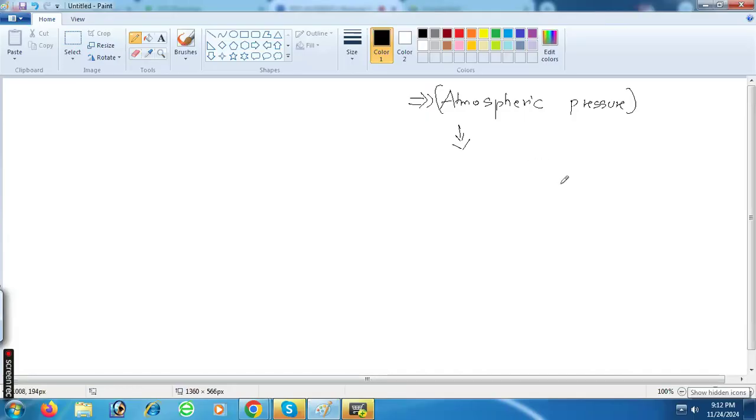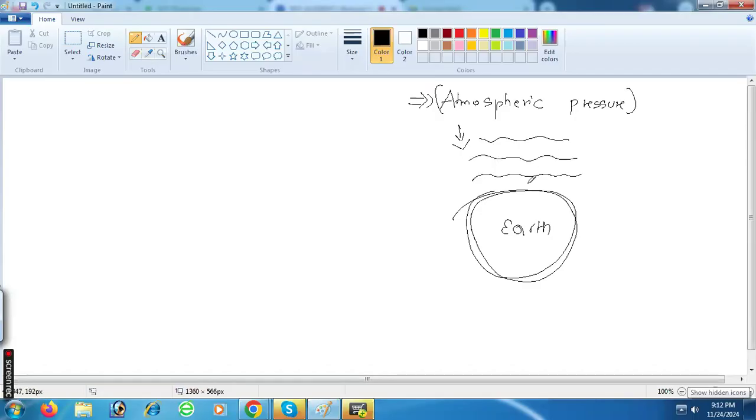So basically, this is our Earth, and over the Earth, atmosphere is present. So what happens? Air is basically present in the atmosphere. The weight of air pushes the ground surface of the Earth. Can you understand this? Yes, sir.